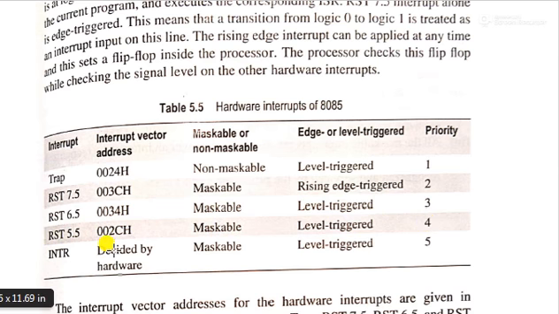Now INTR is a non-vector interrupt, so the vector address location is not specified. It is specified by the external device which is connected to that interrupt line, the input output device connected to this line. This is also a maskable interrupt and its priority is the lowest. The lowest priority interrupt is INTR.